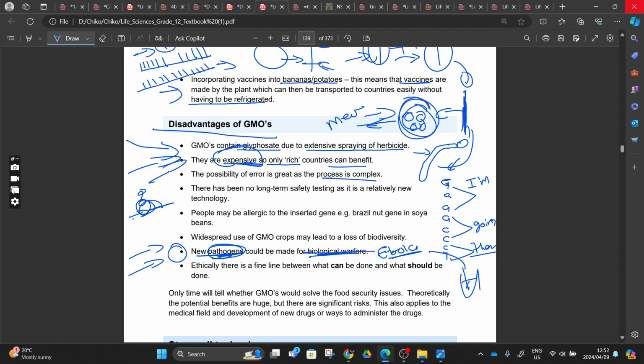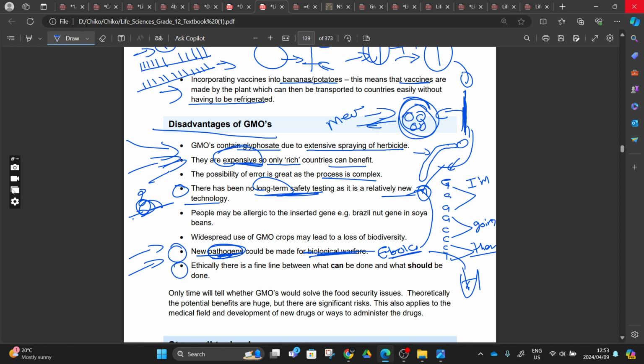So let's finish this. And then they said there has been no long-term safety testing as it is a relatively new technology. Because this is a new technology, we haven't tested it in the long term. So it means that we might find that we are doing this DNA thing, and then a new organism is being produced, and they are multiplying, and then it's just a matter of time before this organism bursts and spreads across the whole world, right? So we are not sure. We are just tampering with a human, a God creation, that one day it can backfire.